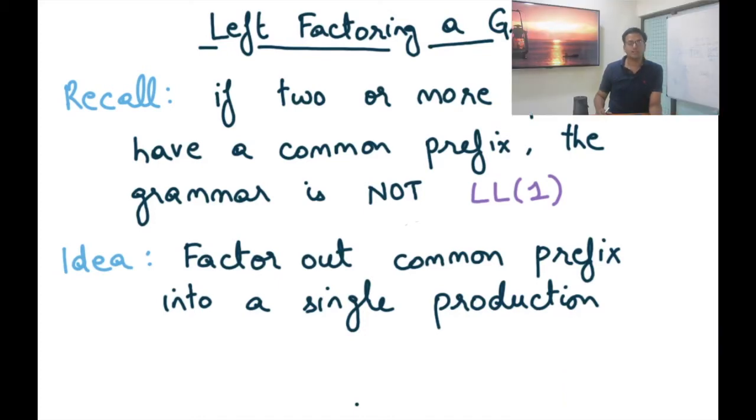So the idea is to solve this problem by factoring out the common prefix across different productions, introducing a new non-terminal and making multiple productions. This is also called left factoring of a grammar. So if a grammar is not LL1 parsable, it is possible to make it LL1 parsable by left factoring it. And the idea is to factor out the common prefix into a single production. So let's look at an example.